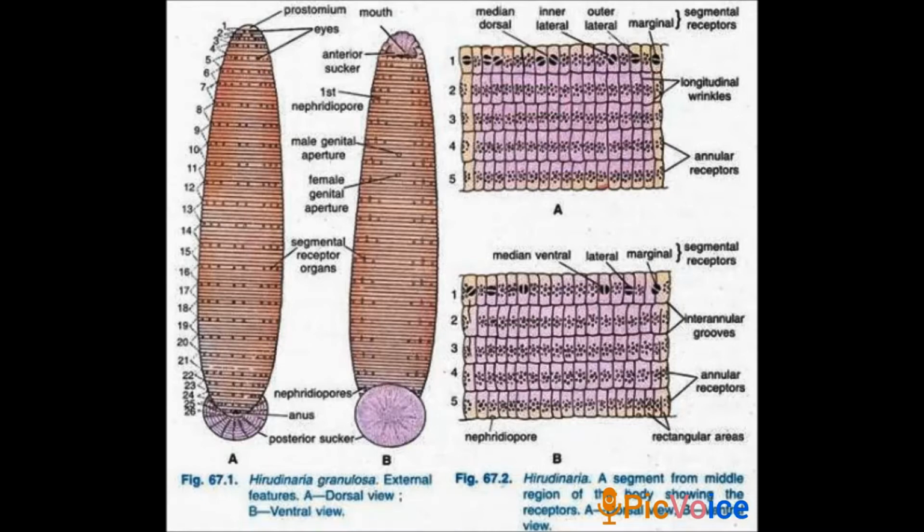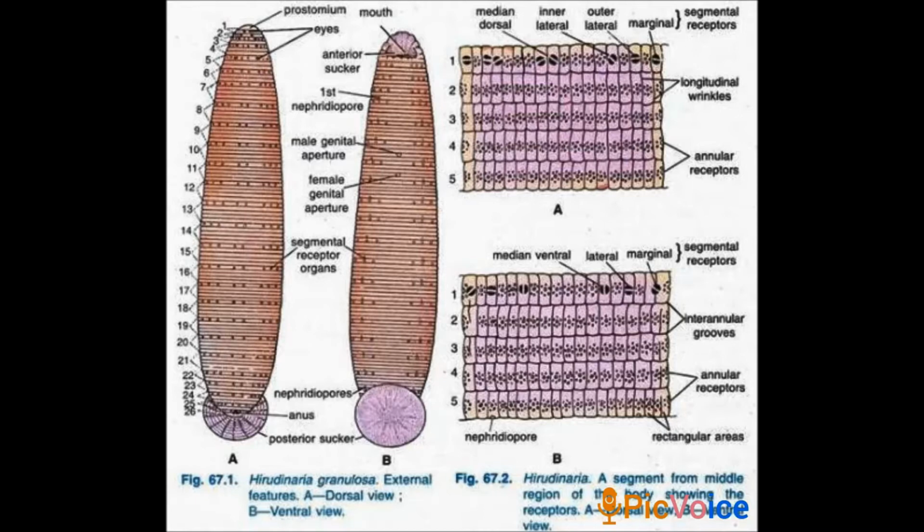Understand? Next, move on to external apertures. What are the apertures present in the leech? They are the mouth, anus, nephridiopores, male genital pore and female genital pore. See the parts of the leech; one by one you can understand.